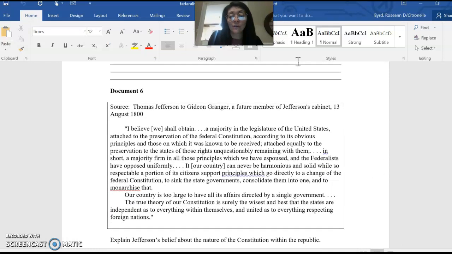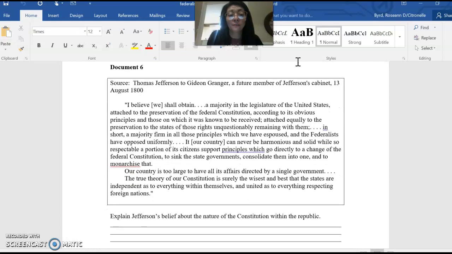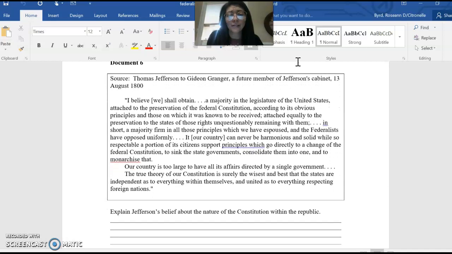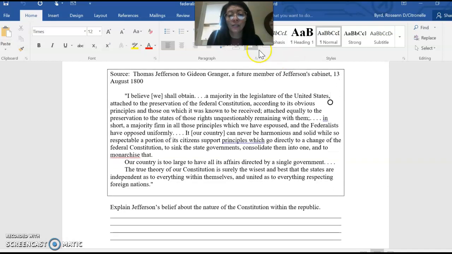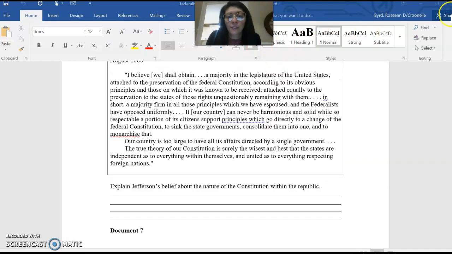And then you have here in document 6, Thomas Jefferson writing to Gideon Granger. Jefferson restates his beliefs here about states' rights, and states being able to retain their power in what he thinks is the foundation of federalism, that there's shared powers between the federal government and states. And so he expresses that here.